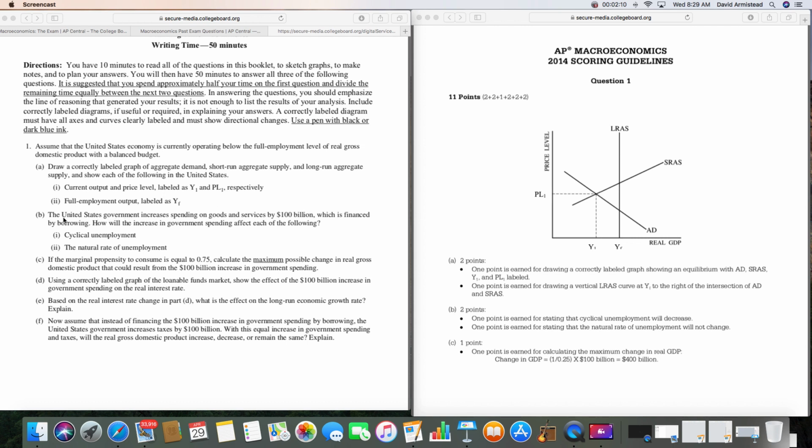The United States government, so I'm at part B, the United States government increases spending on goods and services by $100 billion, which is financed by borrowing. How will the increase in government spending affect each of the following? Cyclical unemployment. Cyclical unemployment will decrease. So they say over here in part B is 2 points. 1 point is earned for stating that cyclical unemployment will decrease. They're not asking for an explanation, so you don't need to provide one.